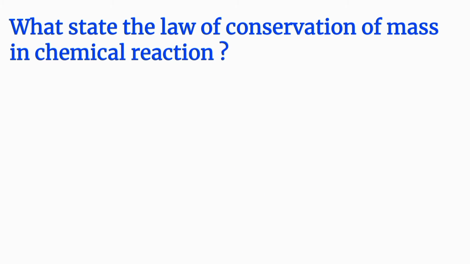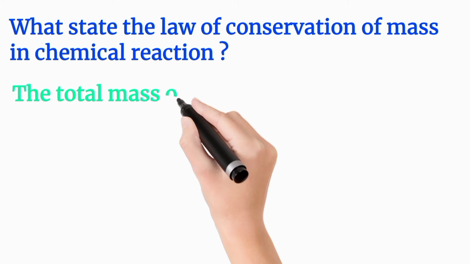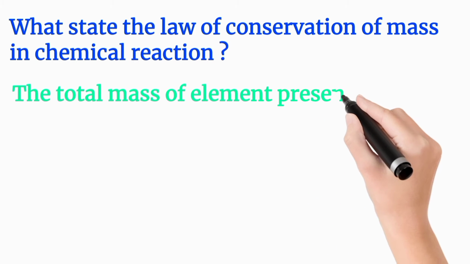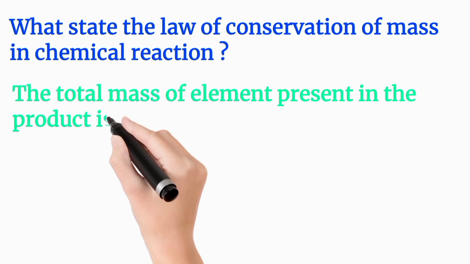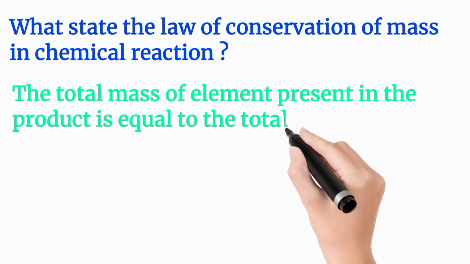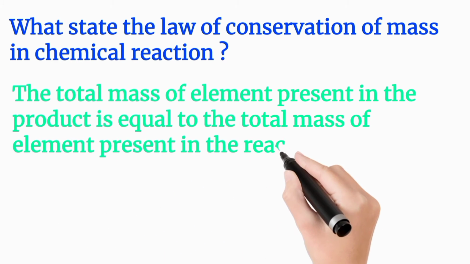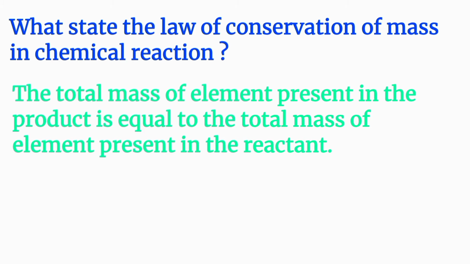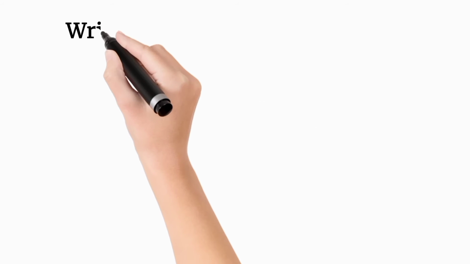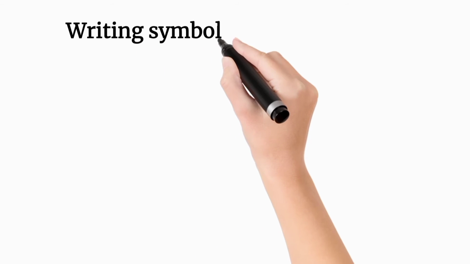So in simple terms, the total mass of element present in the product is equal to the total mass of element present in the reactant. Easy. Then the mass of the element present in the product is equal to the mass present in the reactant. Come to the next topic, writing symbol of the physical state.